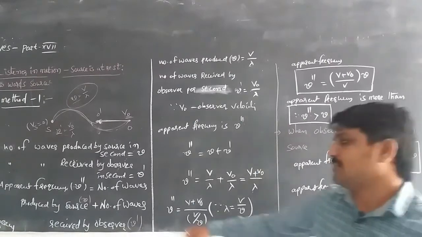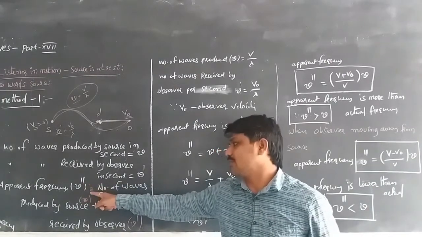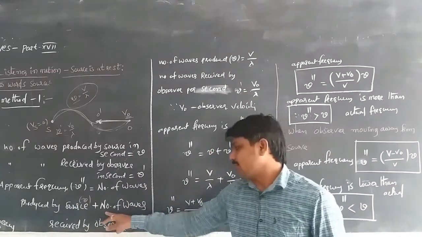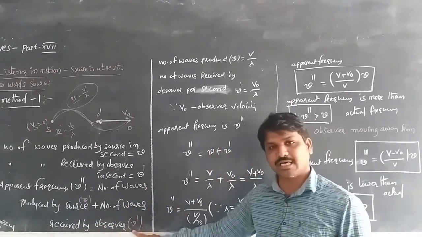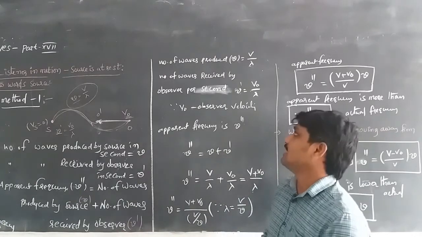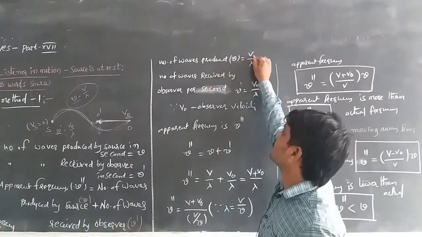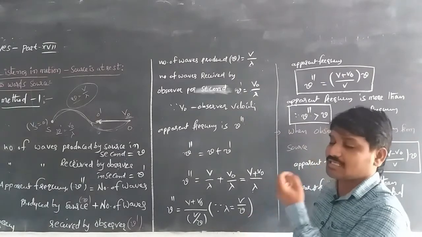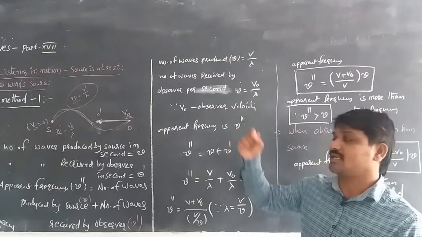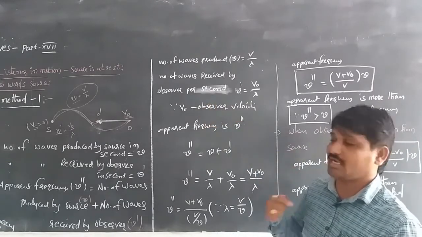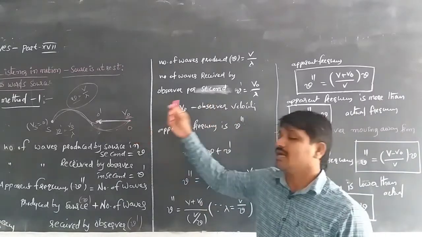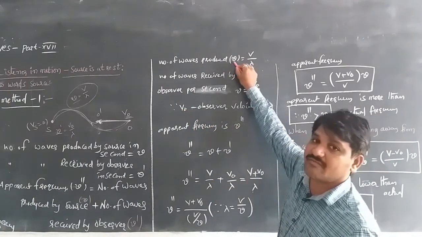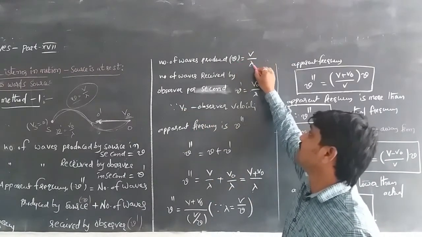Here the apparent frequency nu double dash is equal to the number of waves produced by the source, nu, plus the number of waves received by the observer, nu dash. The number of waves produced, nu is equal to V by lambda, is the normal frequency of sound when the source is at rest and the observer is at the initial point O. He receives the first wave with the normal frequency of sound, nu is equal to V by lambda.